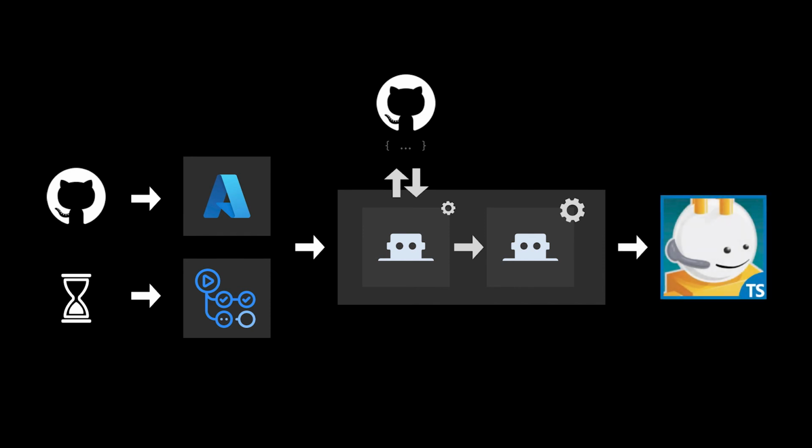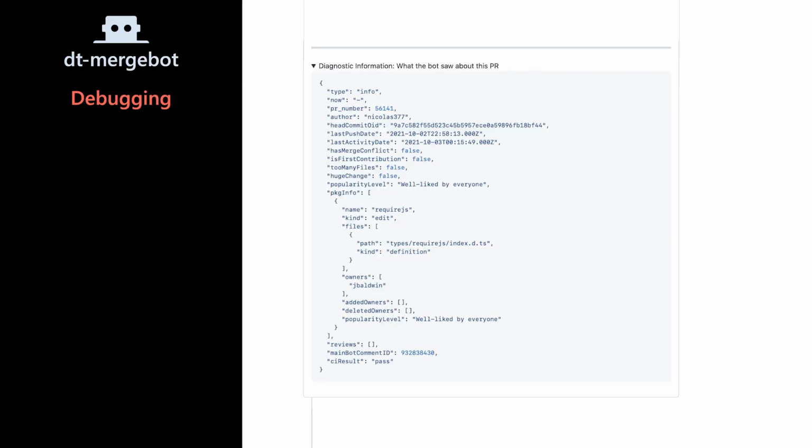We found that one of the ways that made it easier for us as DT maintainers to conceptualize what the bot is thinking is to include this diagnostic information in every single main comment on a pull request. So we can always see what the bot understood of this pull request in order to see if that compares with the actual pull request itself.